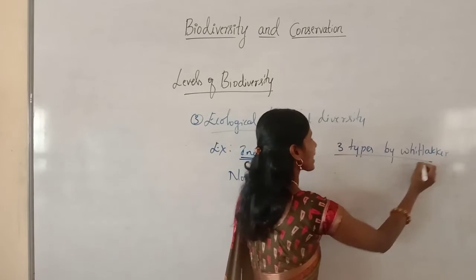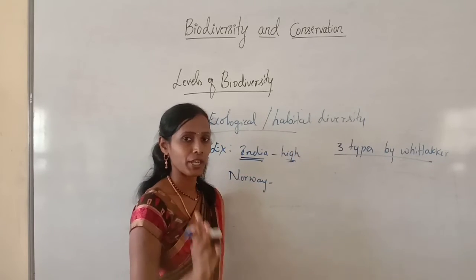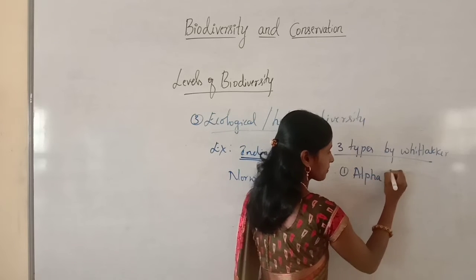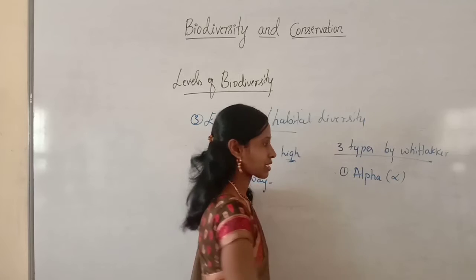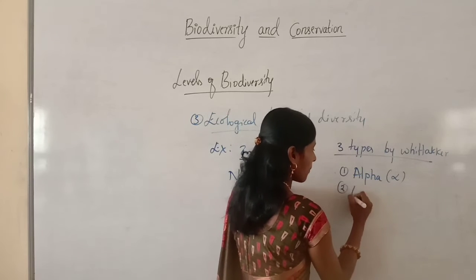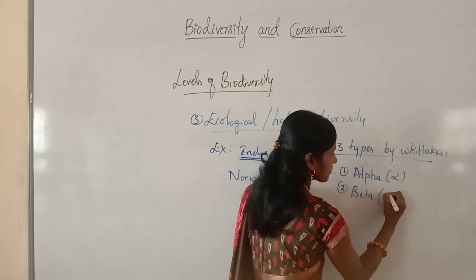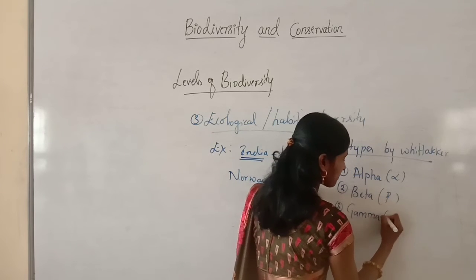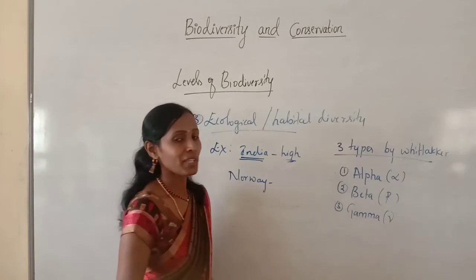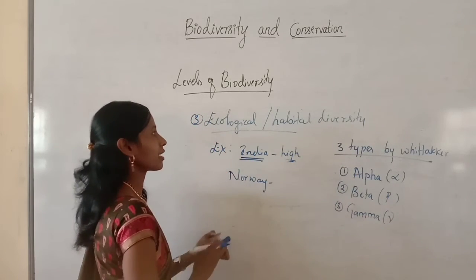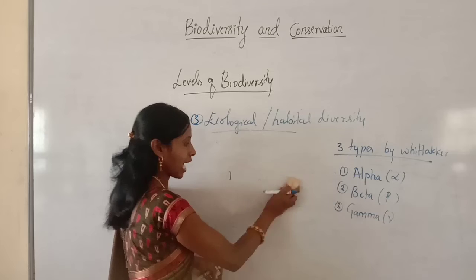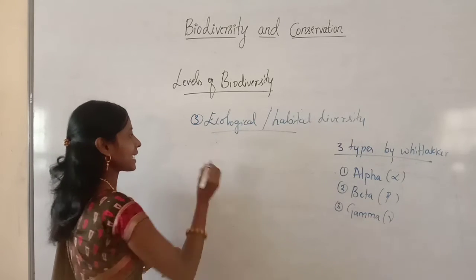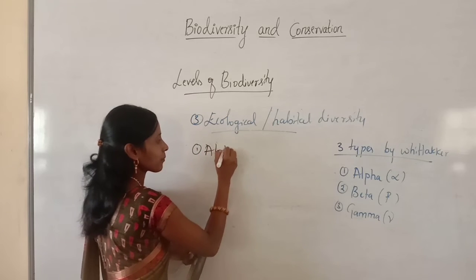He classified ecological habitat diversity into 3 main types. Symbolically we can represent them like this: alpha diversity, beta diversity, and the third one is gamma diversity. These are the 3 types of diversity under ecological or habitat diversity. We will discuss one by one. Firstly, alpha diversity.